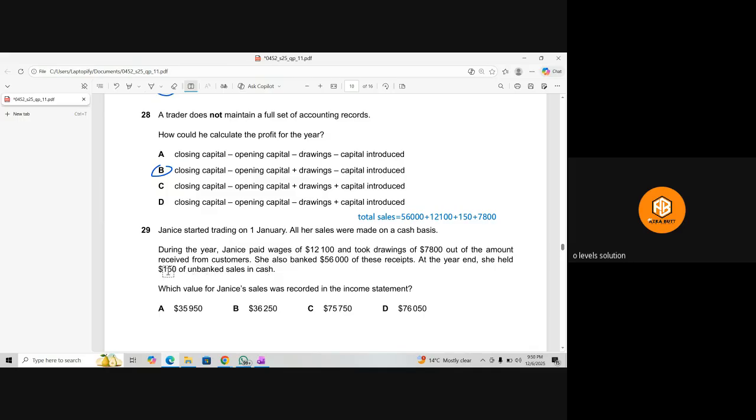She is having in hand $150, which is remaining after doing all these things. Understood? Yes. So what is the total of this? One second. 76050, D. Okay.